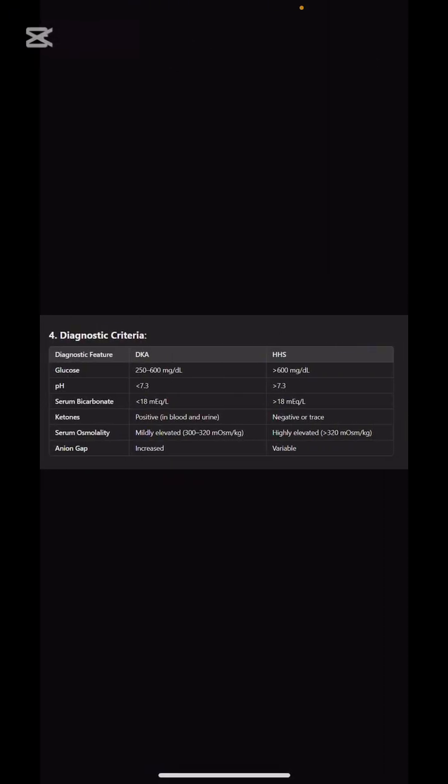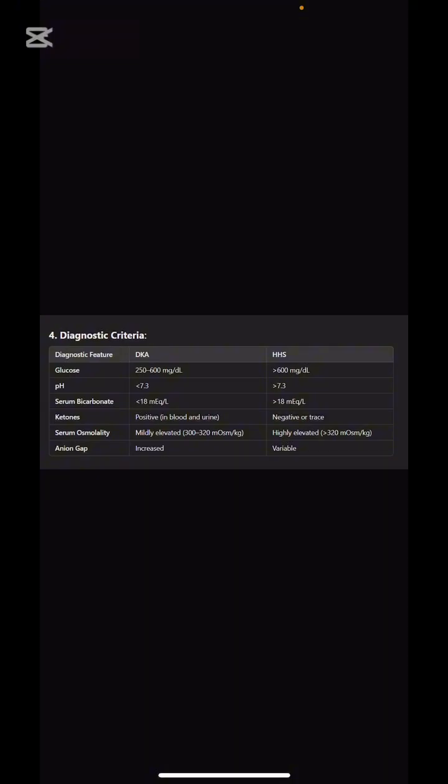Next is the difference between DKA and HHS. So the glucose levels in DKA can go up to 600 milligram per deciliter. In HHS they can go up to more than 600. The pH should be acidic, less than 7.3. pH in DKA is acidic. In HHS more than 7.3. Bicarbonate less than 18 in DKA, and in HHS more than 18. Ketones positive in DKA, in HHS negative or maybe mildly positive.